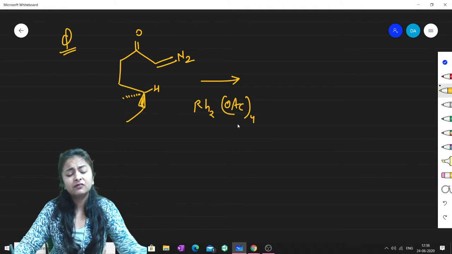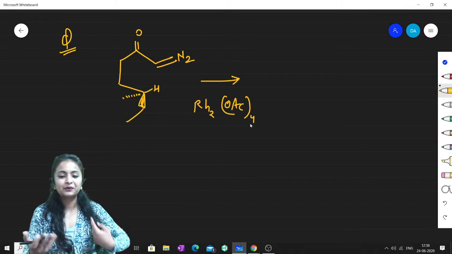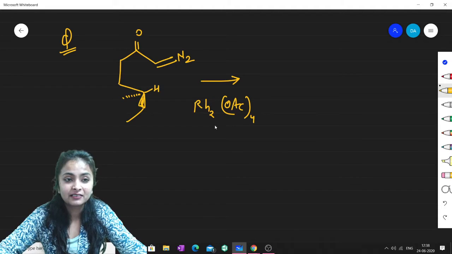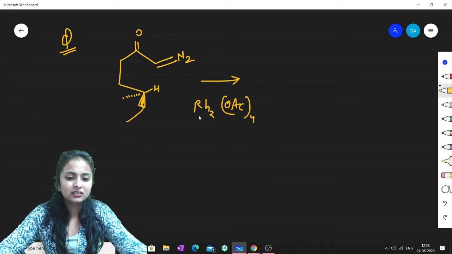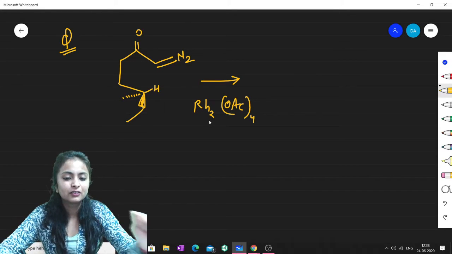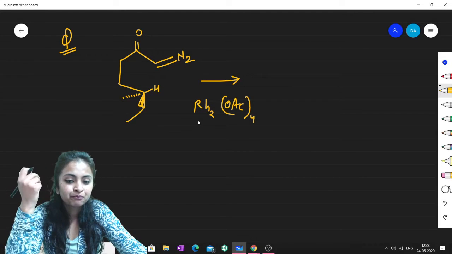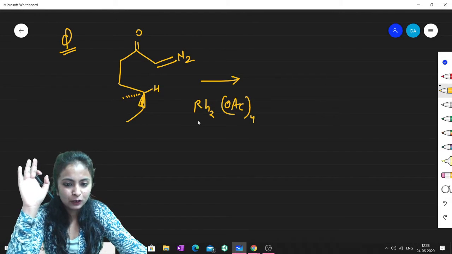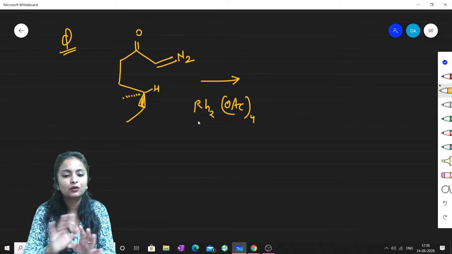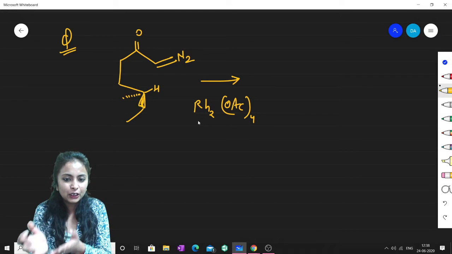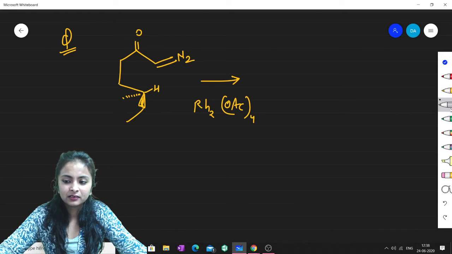These questions are very, very common for competitive exams, especially for GATE, NET and all. Why are they common? I don't know, but yes, they are common because they are coming nowadays. Every year you will be getting questions where rhodium metal is involved, basically because it is an organometallic compound. So these questions are very important for competitive exams. Although they don't involve a high level of mechanism, it's very easy, but as it is quite new, these are the important questions.